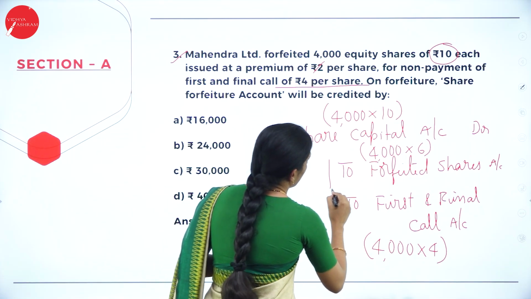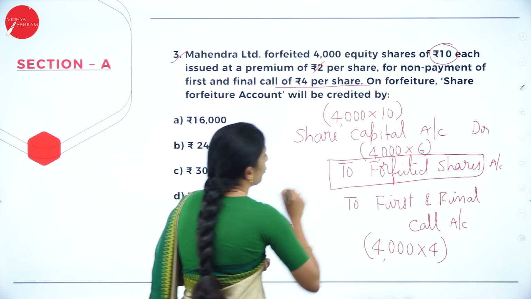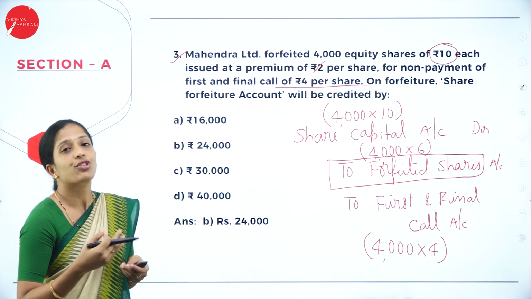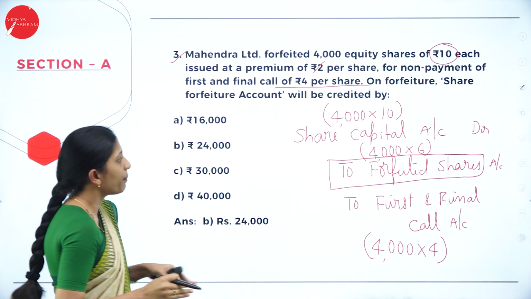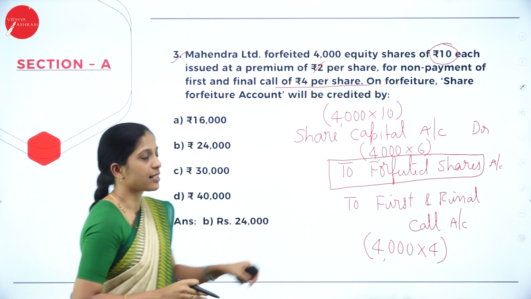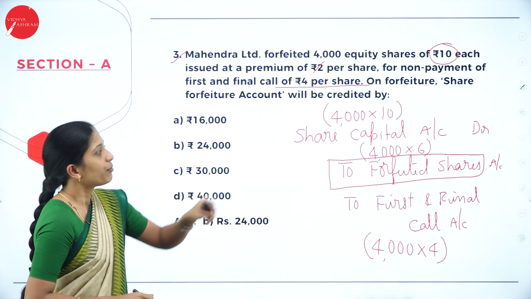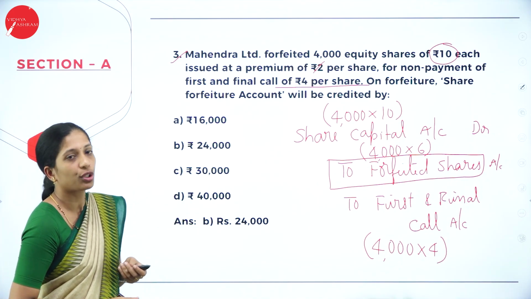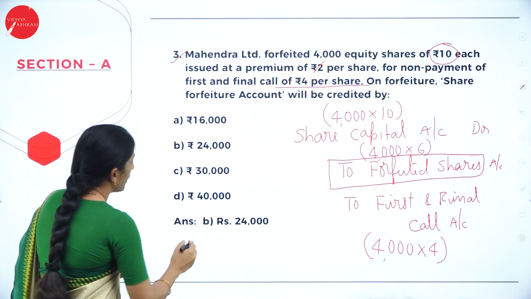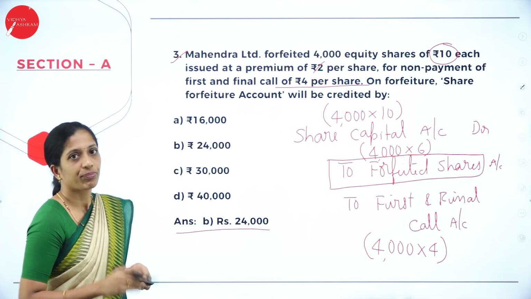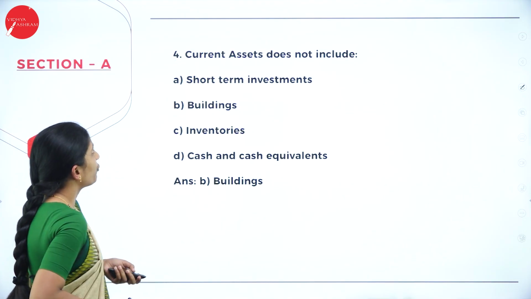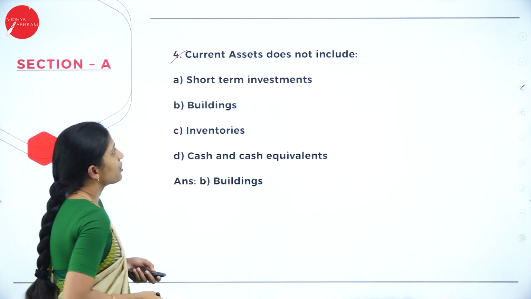Now, they are asking how much is credited to the forfeited shares account or share forfeiture account. So, how much? 4,000 into 6. So, what is the answer? 4,000 into 6 means 24,000. So, your answer is option B, 24,000. So, hope you are clear. Next, fourth question. Current assets does not include.